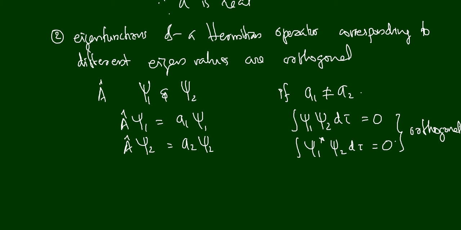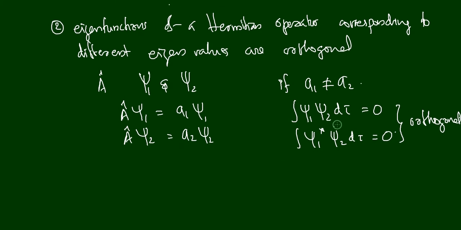So that is what we have to prove. At the end, we have to get an equation like this: integral psi1 star psi2 d tau is equal to 0. Then we can say that they are orthogonal. So let us begin. In this theorem, we have two equations again. Let this one be equation number 1, and let this be equation number 2.